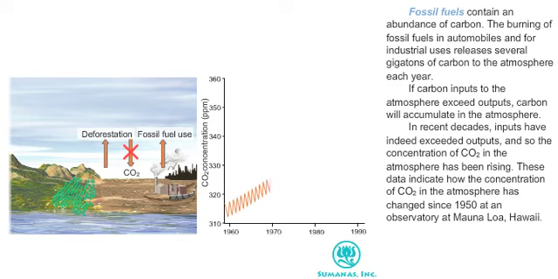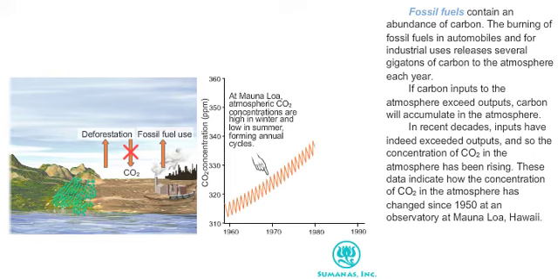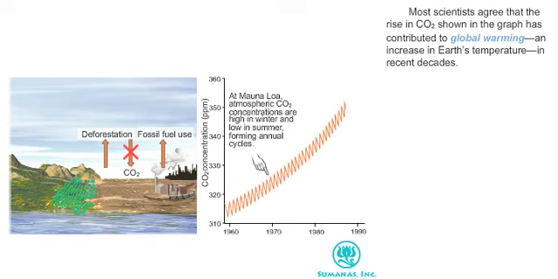These data indicate how the concentration of carbon dioxide in the atmosphere has changed since 1950 at an observatory at Mauna Loa, Hawaii. Most scientists agree that the rise in carbon dioxide shown in the graph has contributed to global warming, an increase in Earth's temperature in recent decades.